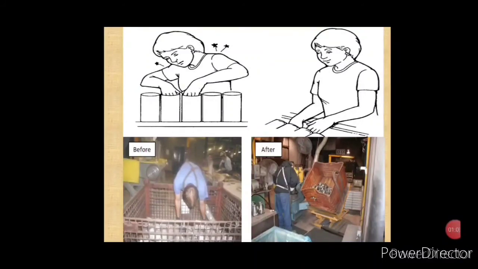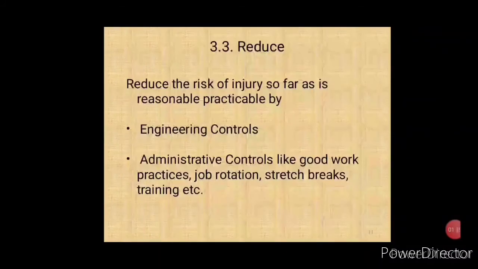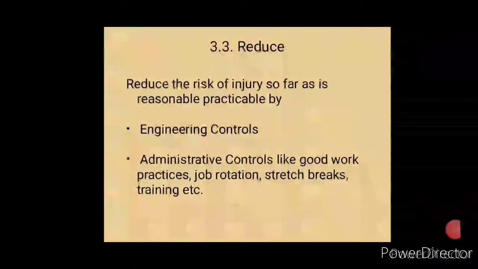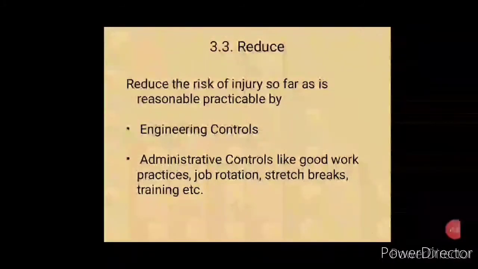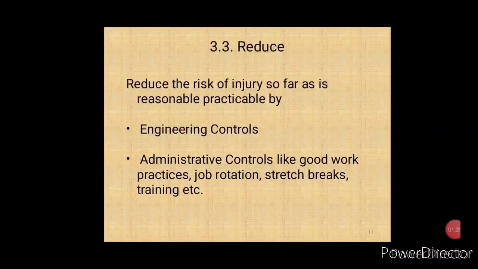Apart from engineering controls, you also have to use administrative controls. Administrative controls reduce the risk a lot, that is by good work practices, job rotation, stretch breaks, training, etc. The training of workers is very important in reducing the risk. Training should cover how to carry out the work safely, potential hazards, possible injuries or illnesses caused by the work, good work practices, PPE, injury and illness reporting system, etc.